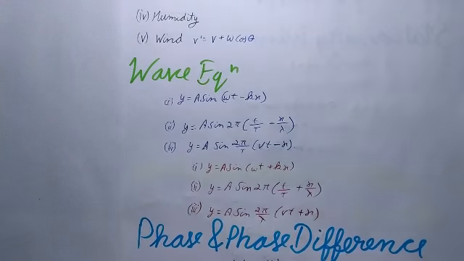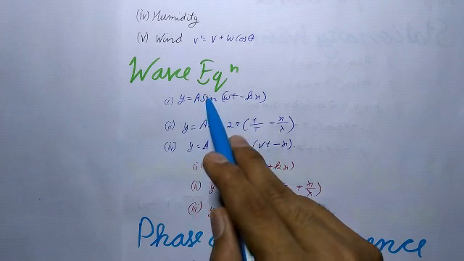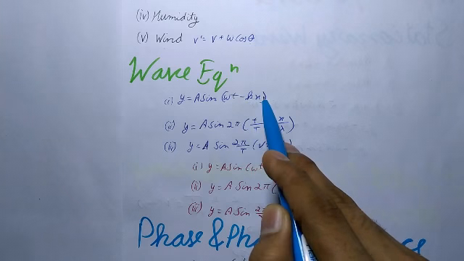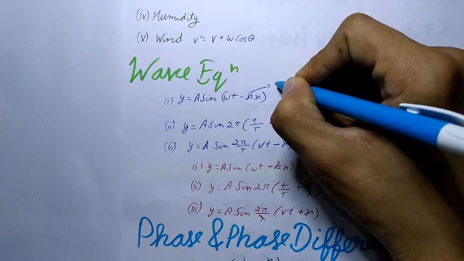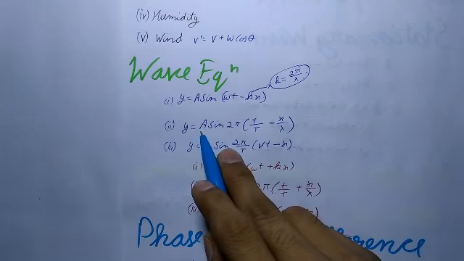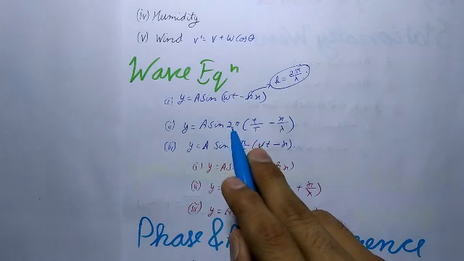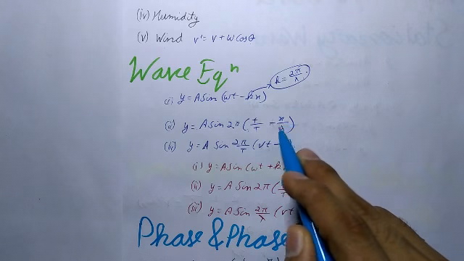Now next is the wave equation. A plane progressive harmonic wave traveling along the positive x direction may be represented as: first, y = a sin(ωt − kx), where k = 2π/λ. Second, y = a sin 2π(t/T − x/λ).